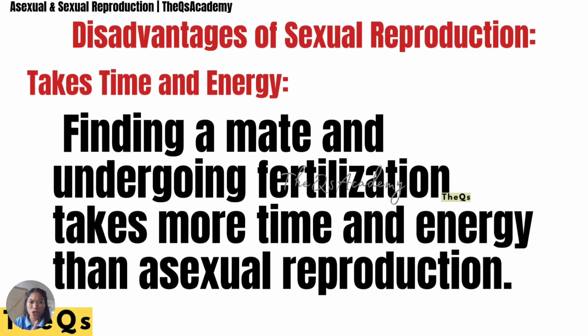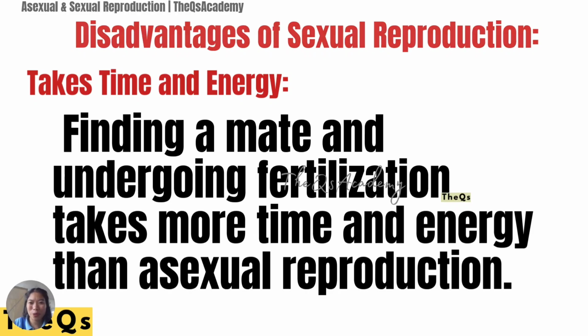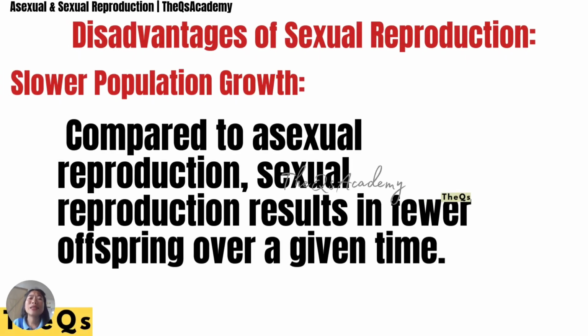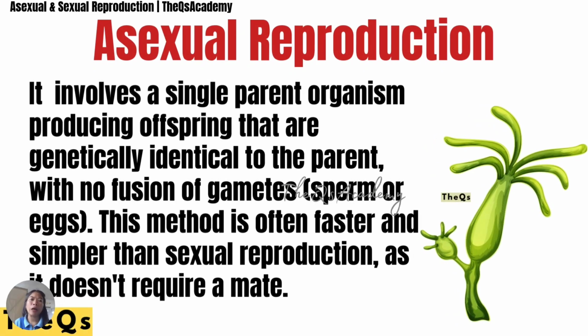And we have also disadvantages. Of course it takes time and energy. Finding a mate and undergoing fertilization takes more time and energy than asexual reproduction, and there is slower population growth compared to asexual reproduction. So that's about sexual reproduction. It's very nice that God gives us this gift to reproduce. Praise the Lord. So we will talk now about asexual reproduction.